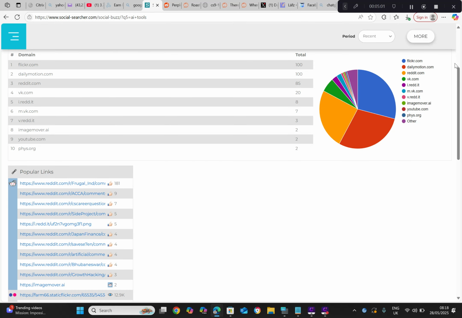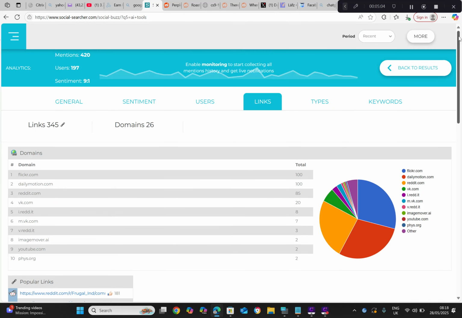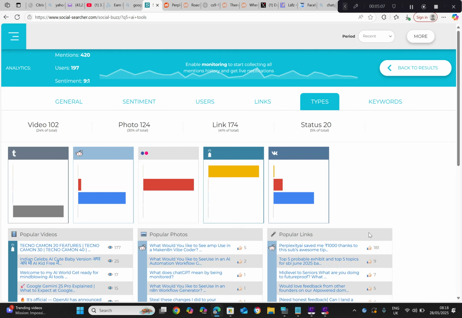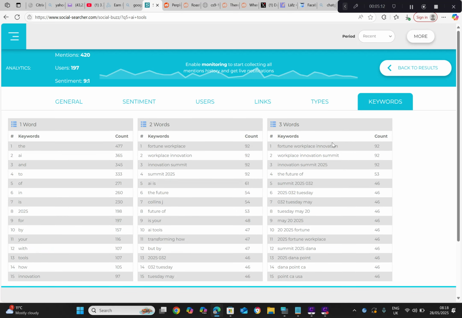Using Social Searcher, it's telling us mainly on Reddit, that's where they post AI tools content, and then this is photos as well. And then I did this last night as well. Search for a video on X, for example, and use that as a keyword, or even use multiple keywords. So you can use this for analysing a lot of things. But if you want the Facebook and X content, it doesn't say if you need to upgrade, but you certainly need to create an account. So it's something you might consider doing as well.